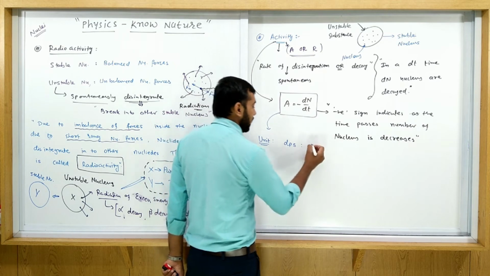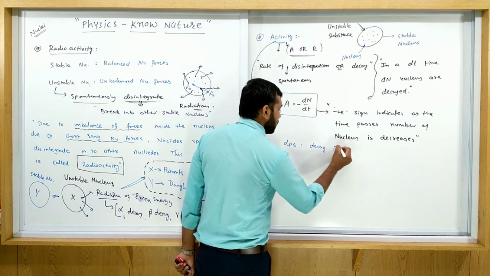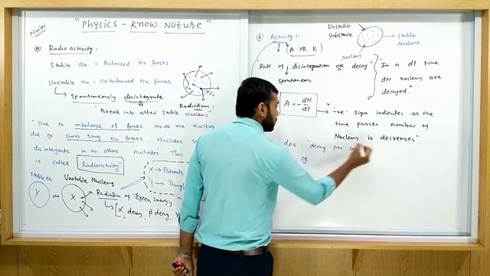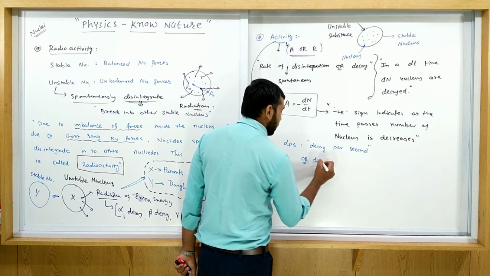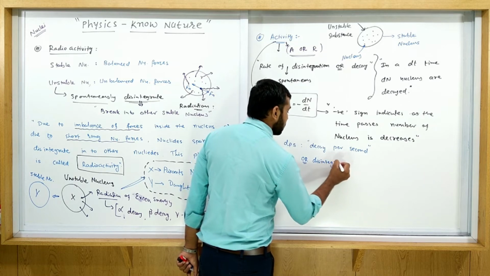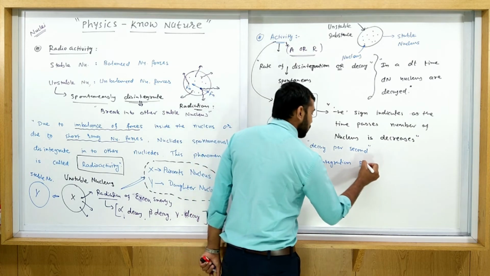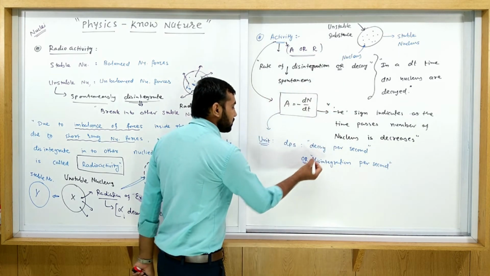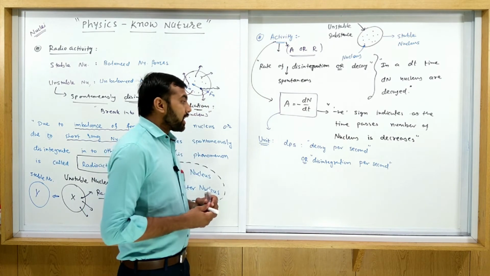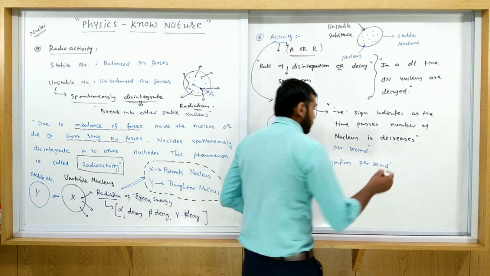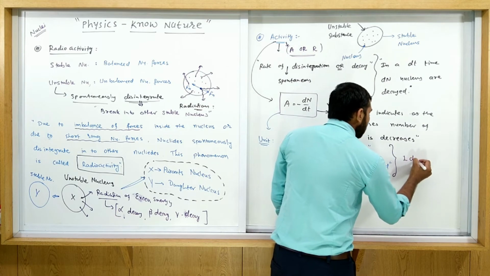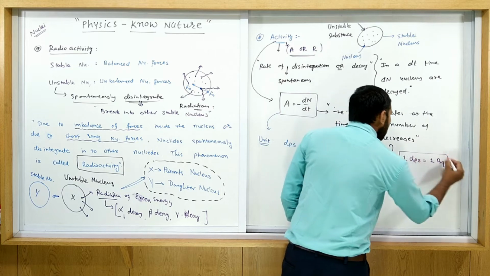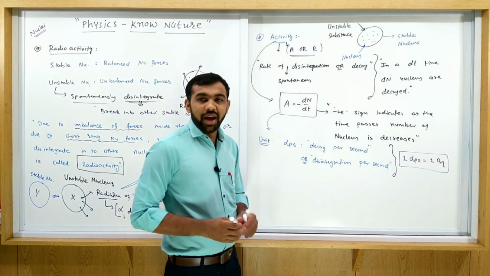Sometimes it is called disintegration per second. And this decay per second is generally denoted by Becquerel. Okay, so 1 dps is equal to 1 Bq. Bq represents the Becquerel.